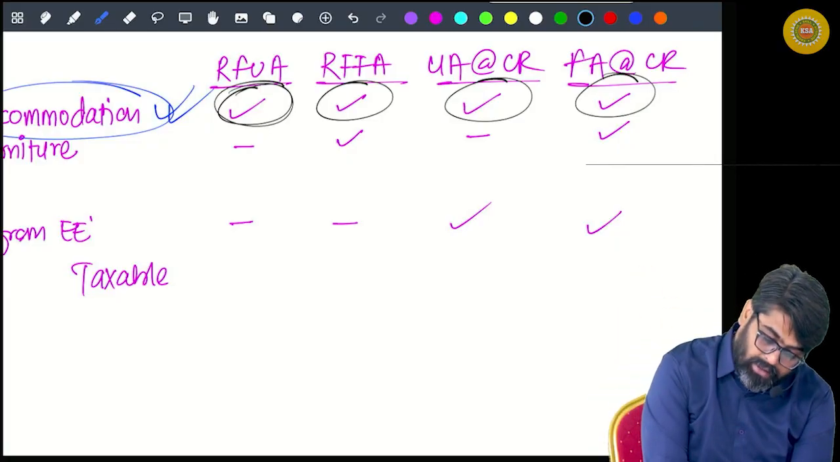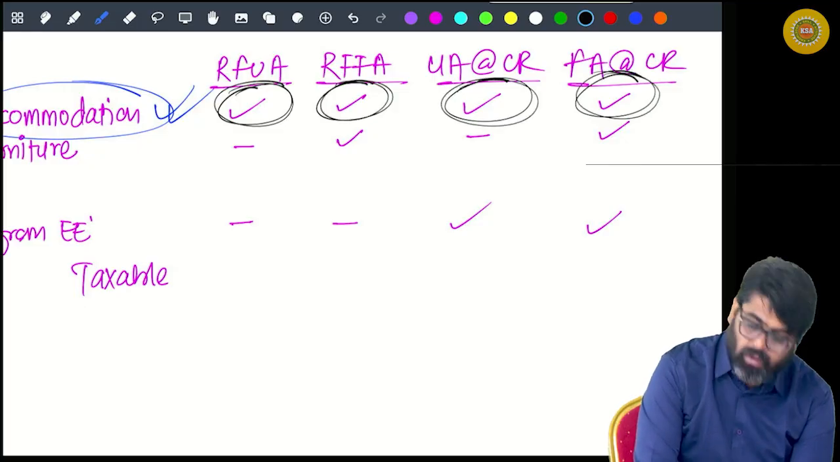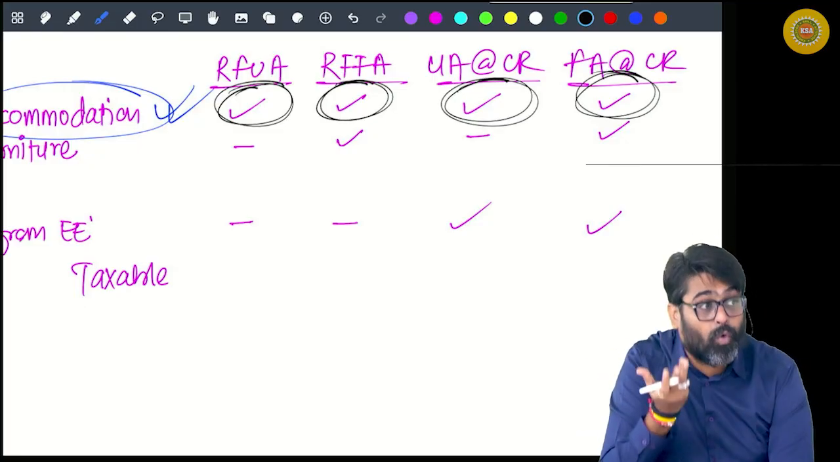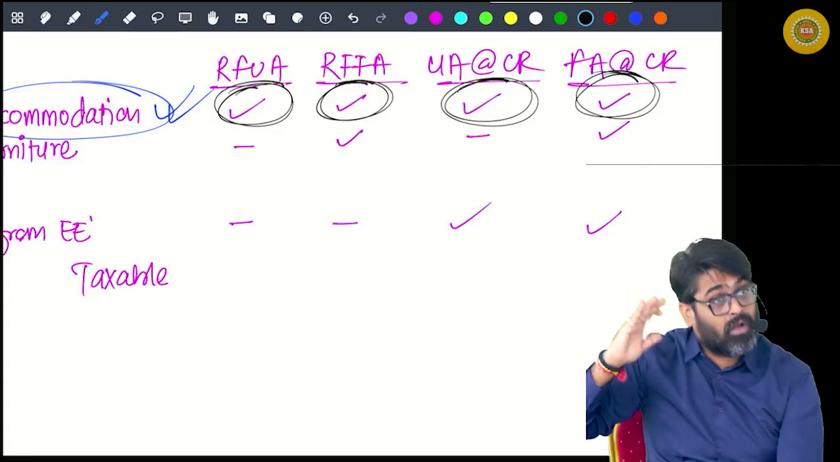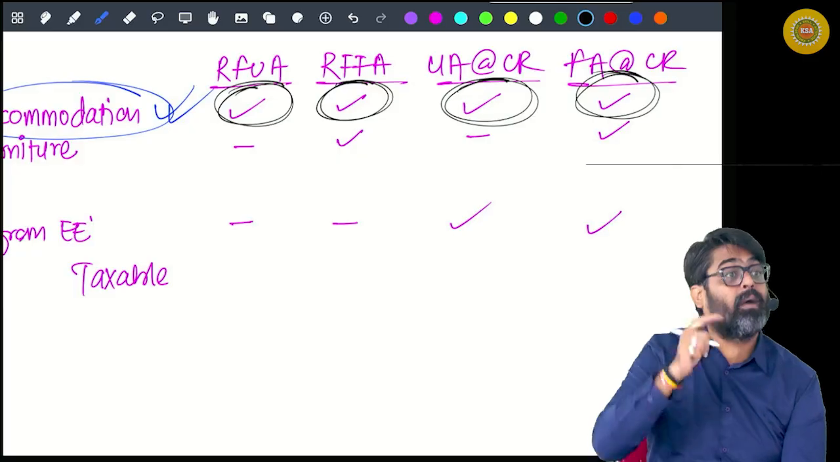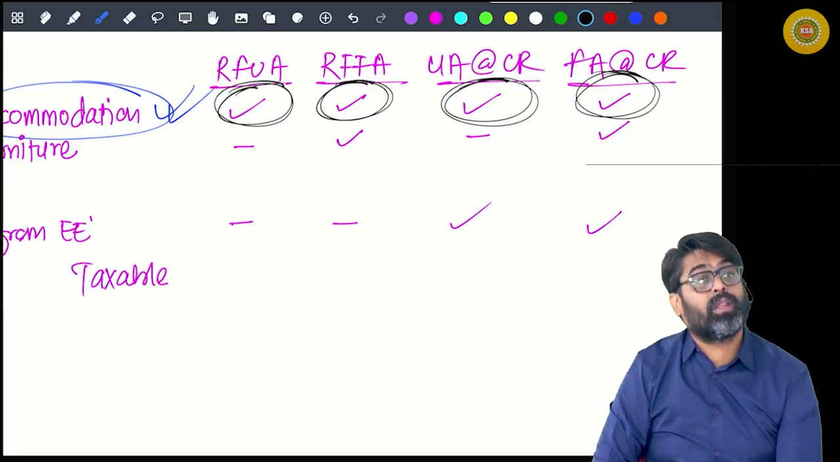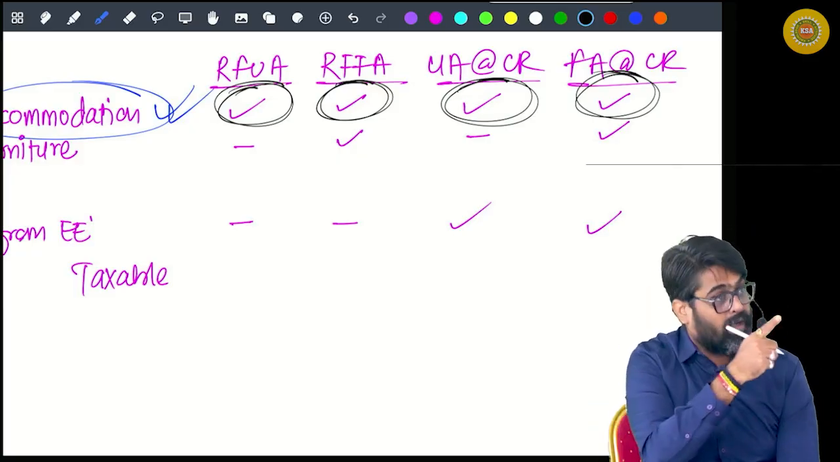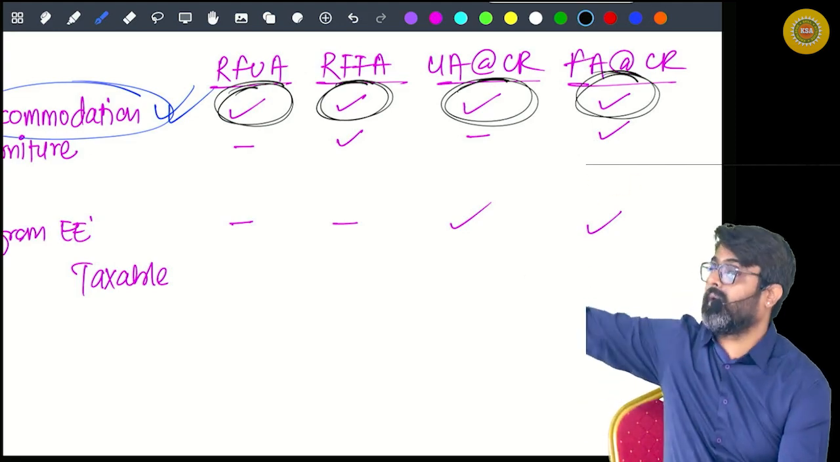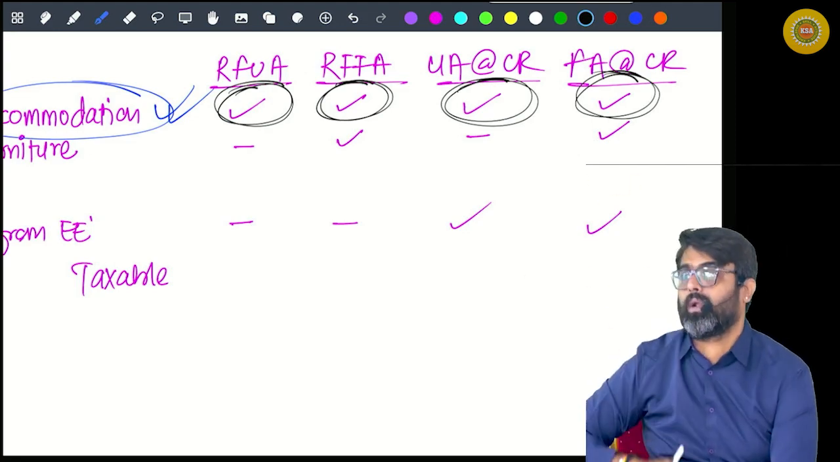What value will you write here? It depends on whether the accommodation was owned by the employer or taken on rent by the employer. What if the accommodation was owned by the employer in a place where the population is more than 40 lakhs? First you will calculate 10% of your salary and write that amount here. Yes or no? That is the value of your accommodation.